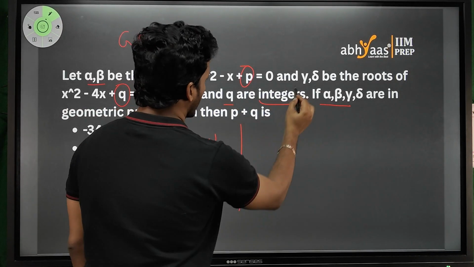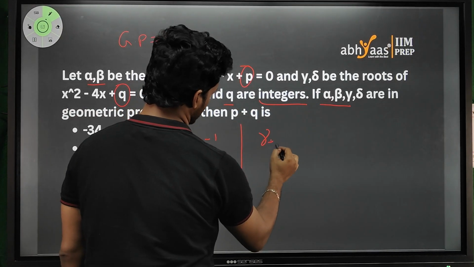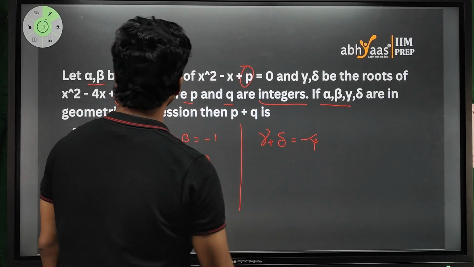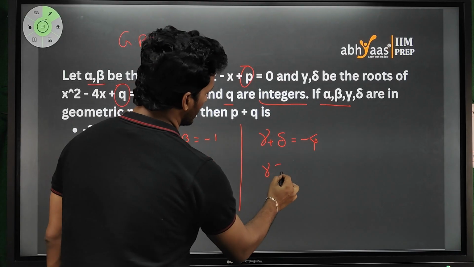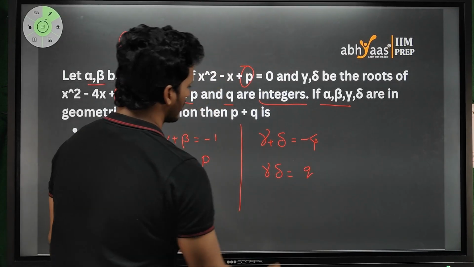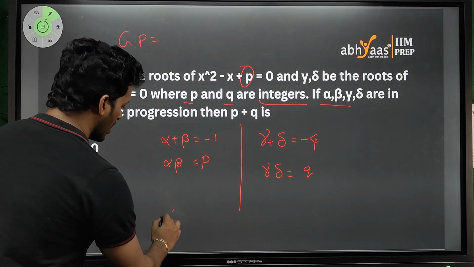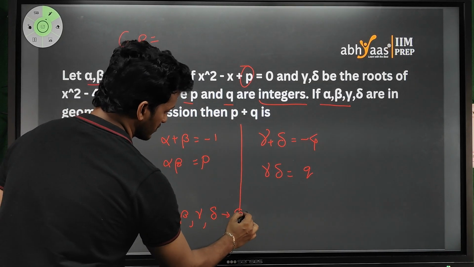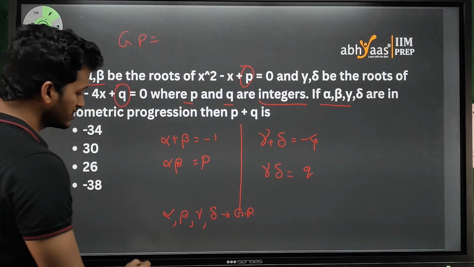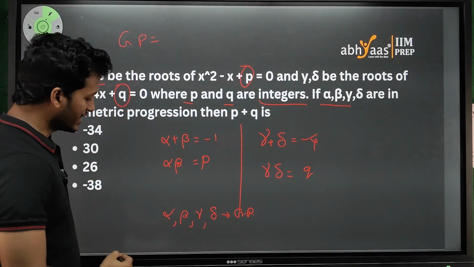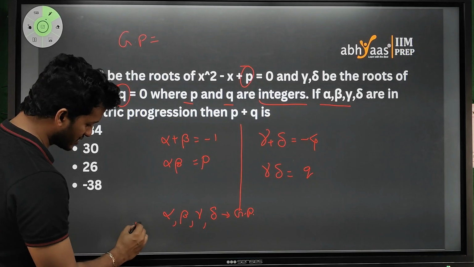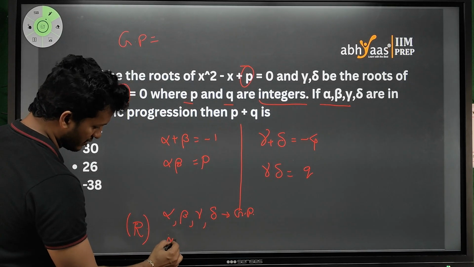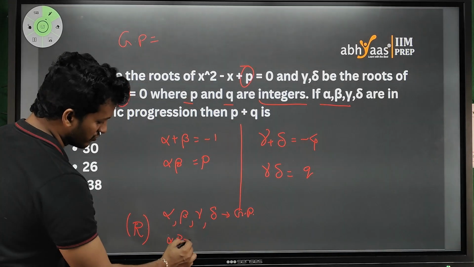For the next equation, gamma plus delta will be equal to minus 4 and gamma delta is equal to q. Now observe this carefully. Alpha, beta, gamma, delta are in geometric progression. That means, let us say the common ratio is capital R. If I multiply alpha by R, that will give me beta.